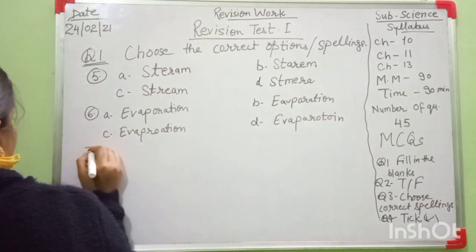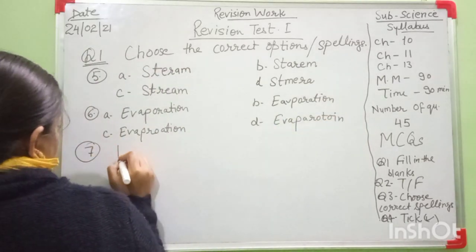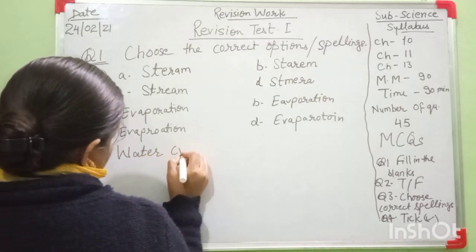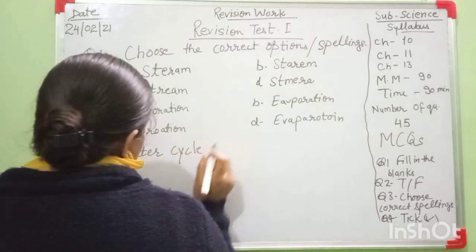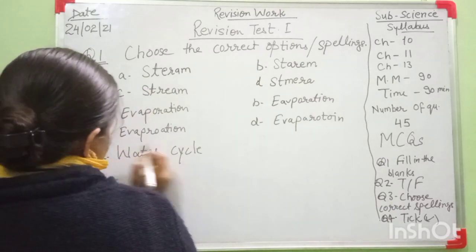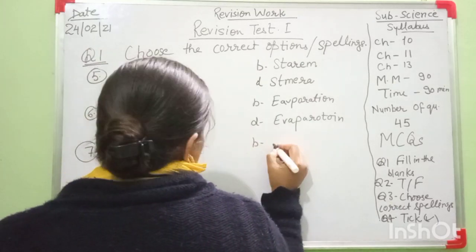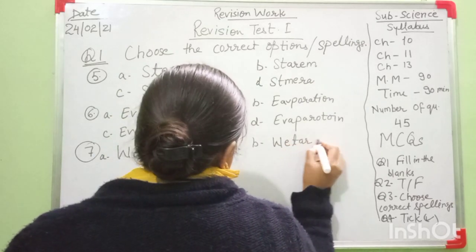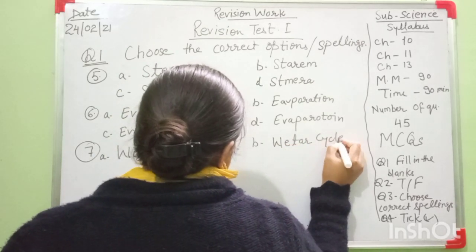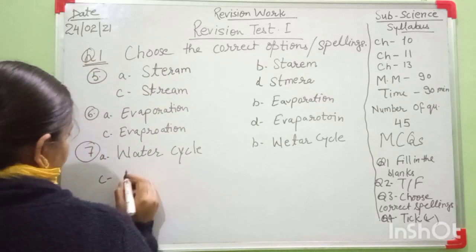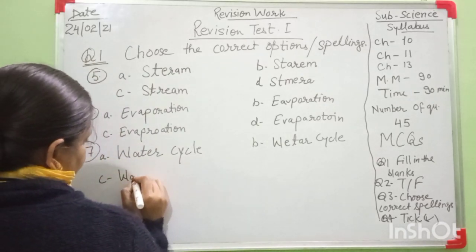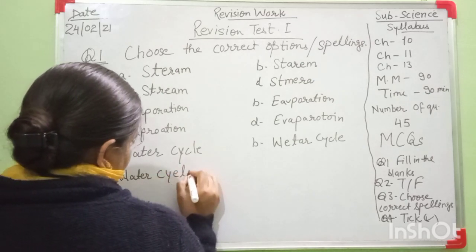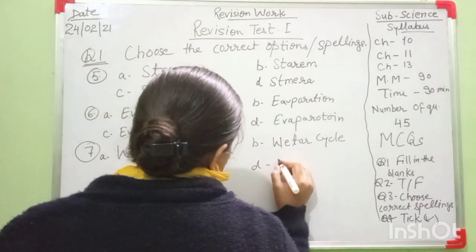Okay, next question is question number 7. Next is, this is spelling, water cycle. Okay, this is A, this is B, okay, this is C, number D is,